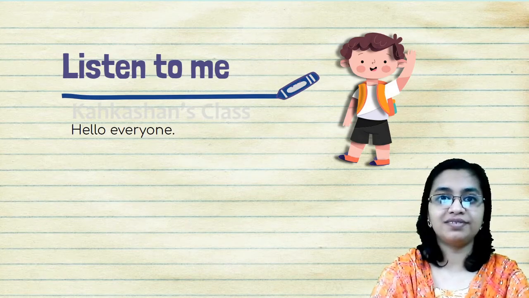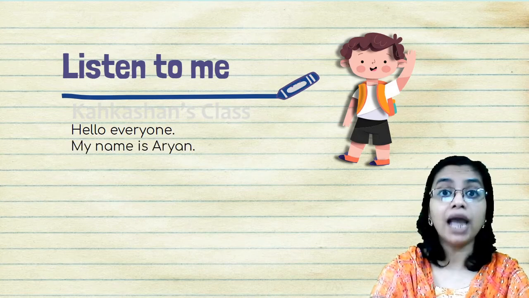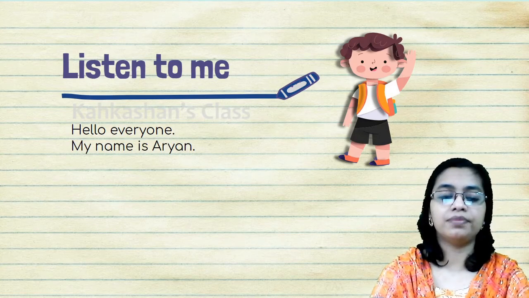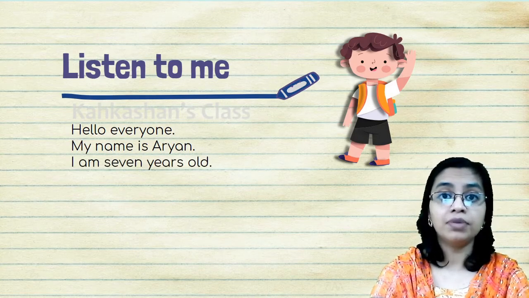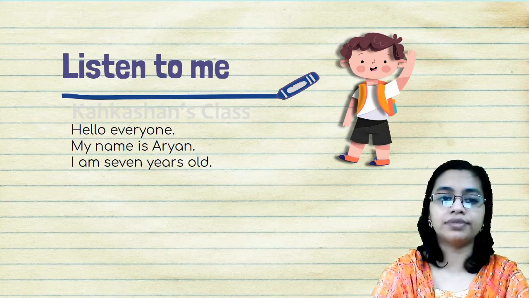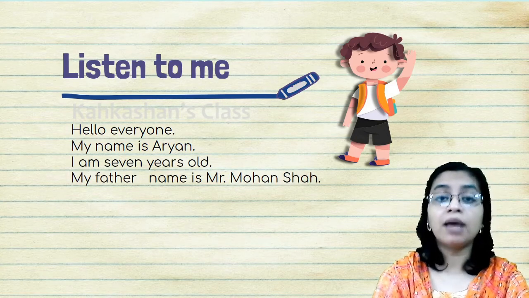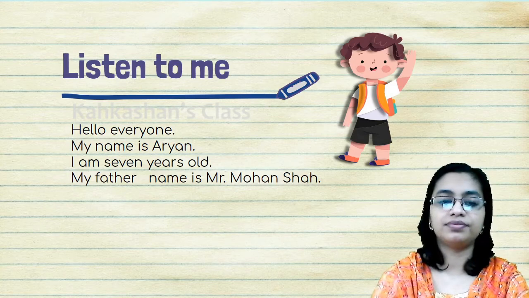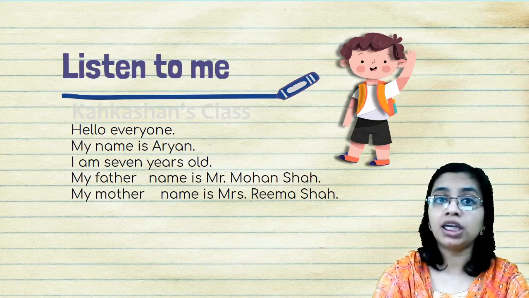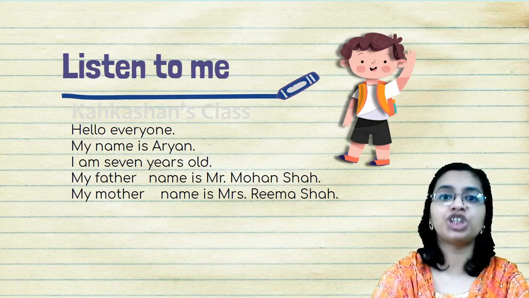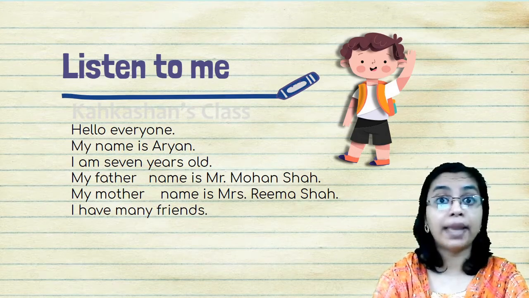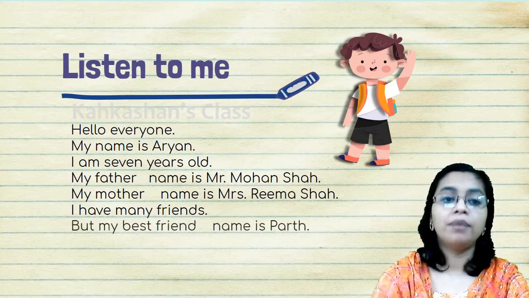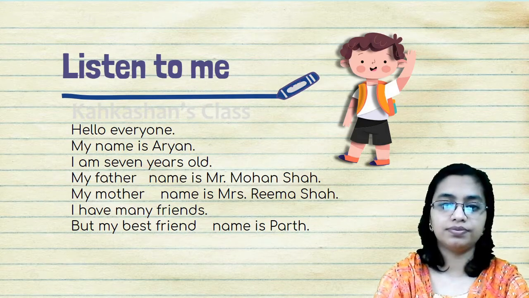Hello everyone. My name is Aryan. I am 7 years old. My father name is Mr. Mohan Shah. My mother name is Mrs. Reema Shah. I have many friends, but my best friend name is Parth.